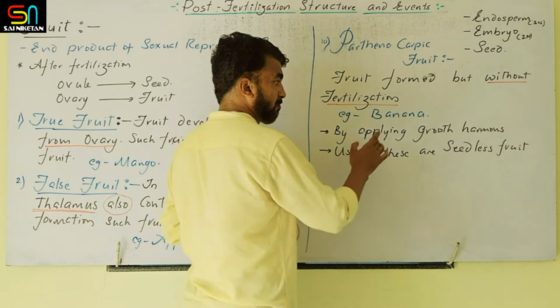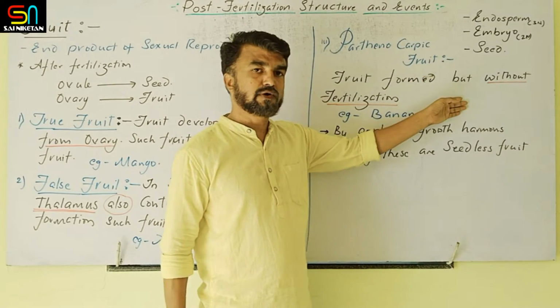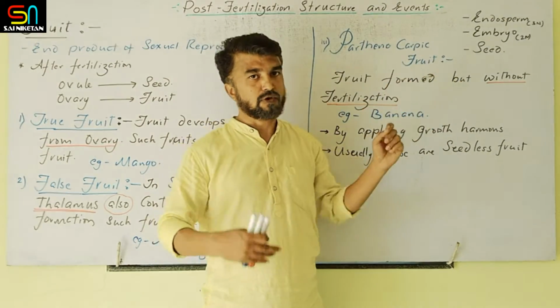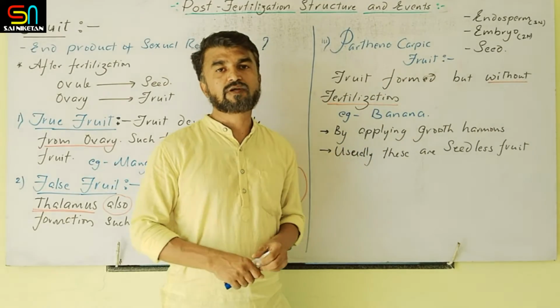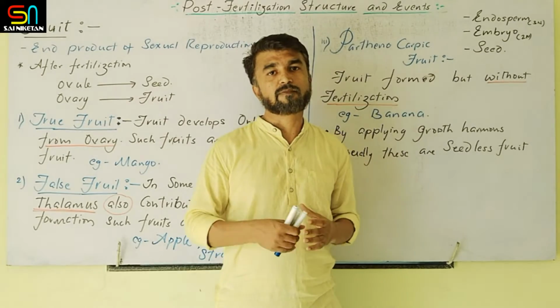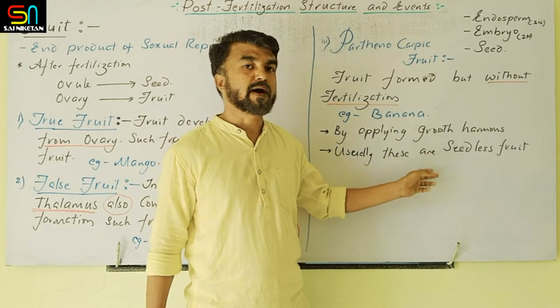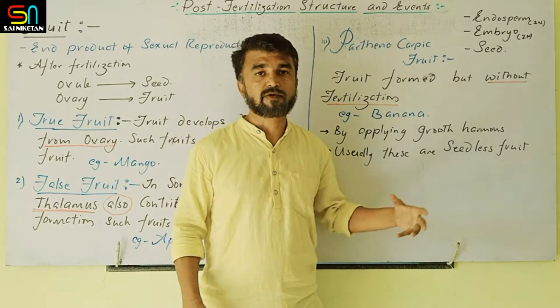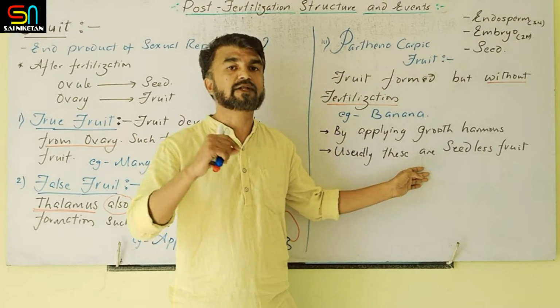For example, if you take the banana, in that one seed is missing. If the fertilization does not take place, seed will not form, the fruit is seedless only. So parthenocarpic fruit means the fruit develops without the fertilization event. For example, grapes are also seedless. So these are the parthenocarpic fruit.